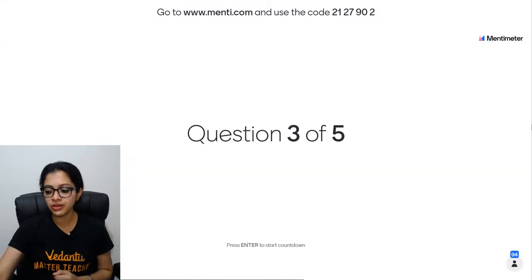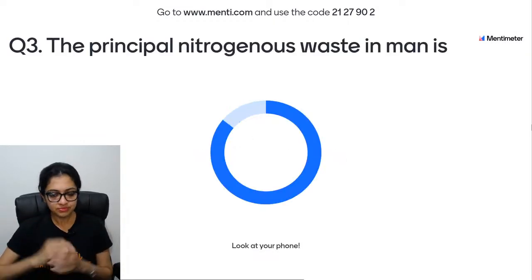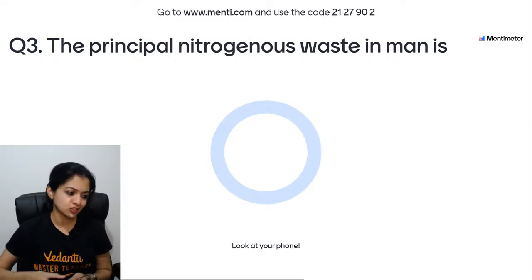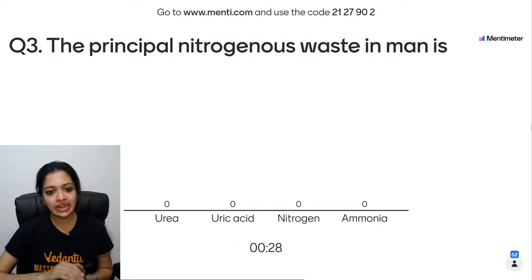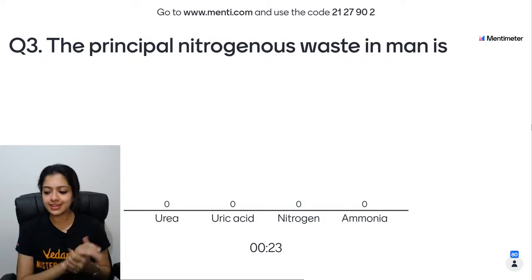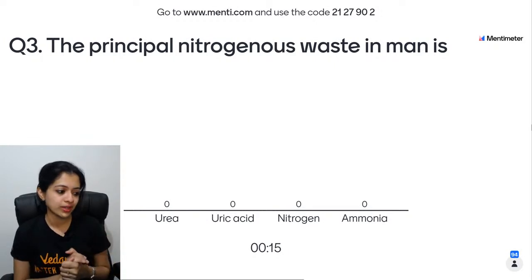And your question number 3 is up in front of you. The principal nitrogenous waste in man is dash. What is it? I think I've asked you this question a little earlier, probably 15-20 minutes before. Urea, uric acid, nitrogen, or ammonia. Let me see how many people actually paid attention to that point which I said.